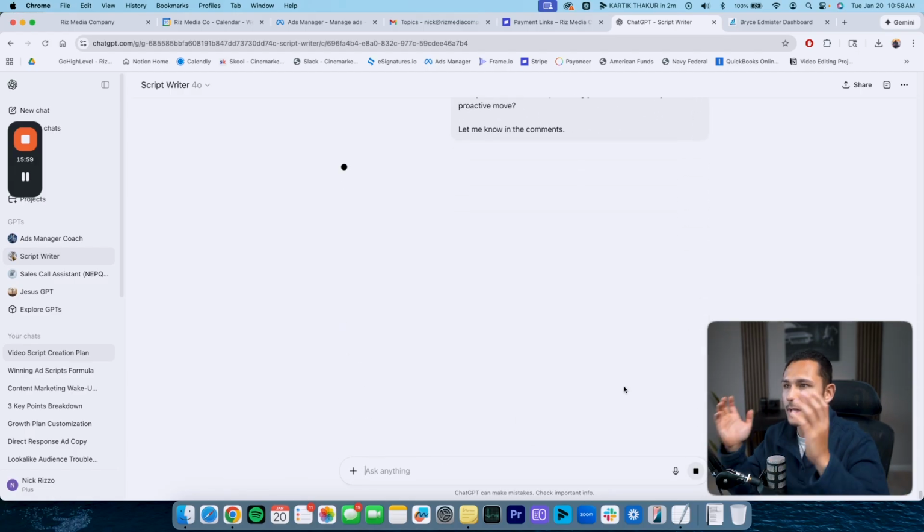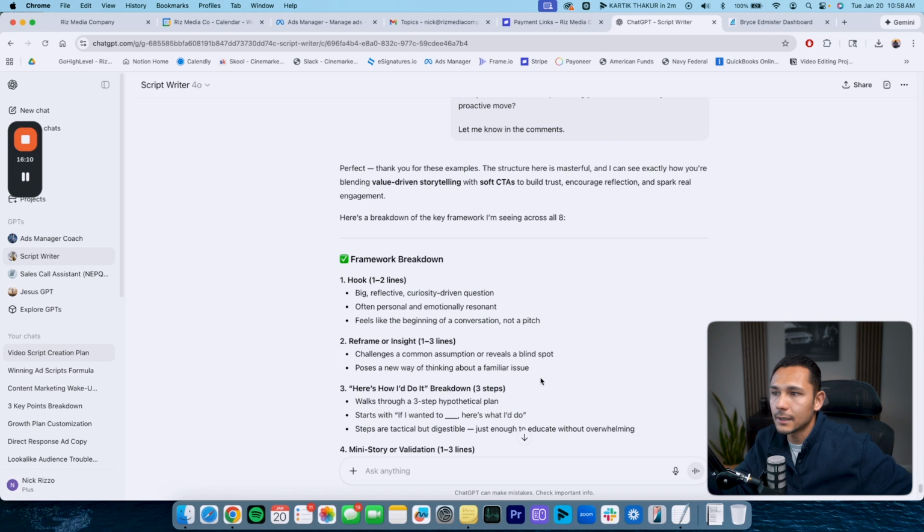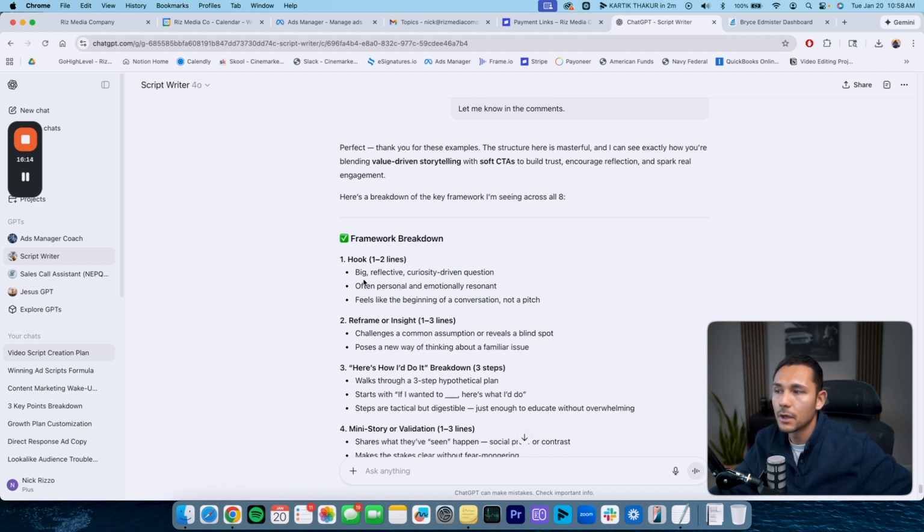So the whole goal here is that it may not be perfect from the start, but it's just a matter of making it even better. And in order to make it better, we wanna know those key things to look out for. So that's why I tell it here, analyze the actual framework. So as you can see, it gets very in-depth. When it comes to the hook, we want it to be a big, reflective, curiosity-driven question, and often personal and emotionally resonant, right? Because that's gonna be so much more impactful when somebody hears that. You want it to feel like it's the beginning of a conversation and not a pitch.